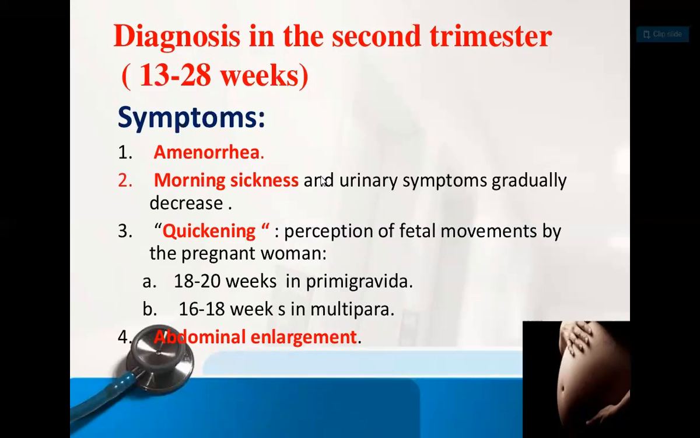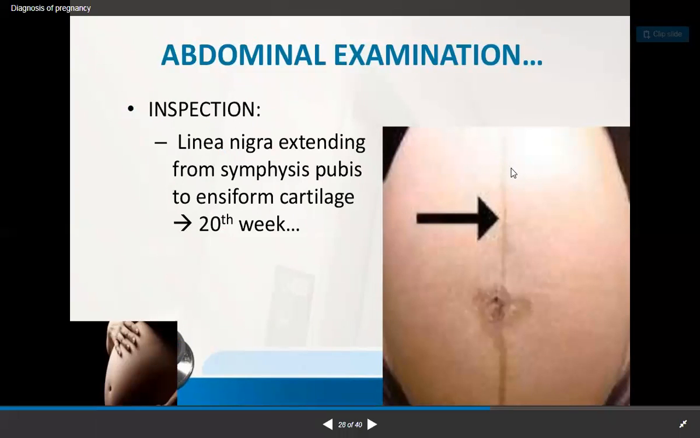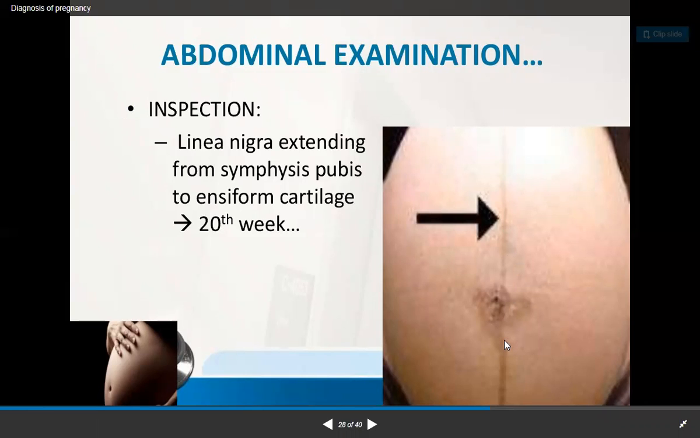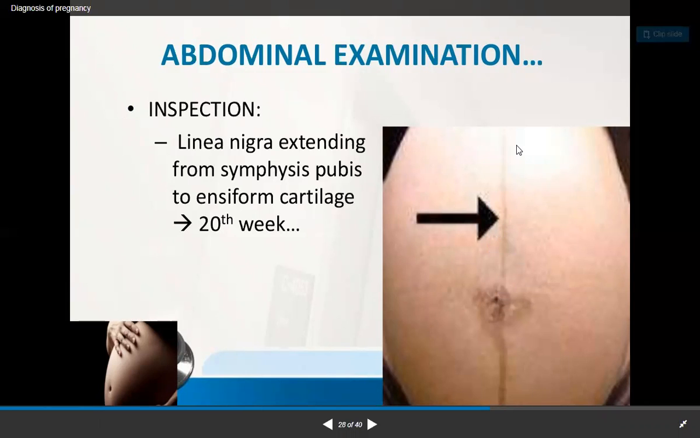And there is abdominal enlargement also. If you do the abdominal examination, on inspection we see a black line. That is the linea nigra. Linea means line, nigra means black. It runs from the pubic symphysis upward to the ensiform cartilage, and it is seen since the 20th week.